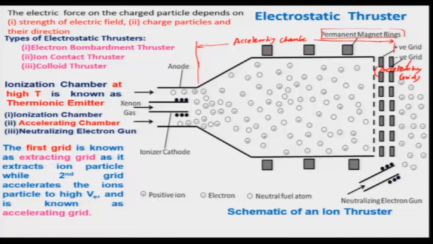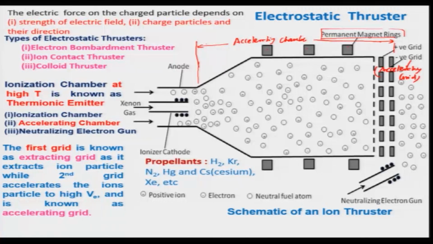And then after that these particles will be coming out, both the positive and the negative, then what will happen is that it may affect the performance of the ion thruster. Therefore, the neutralizing electron gun is being used so that this will be neutralized.